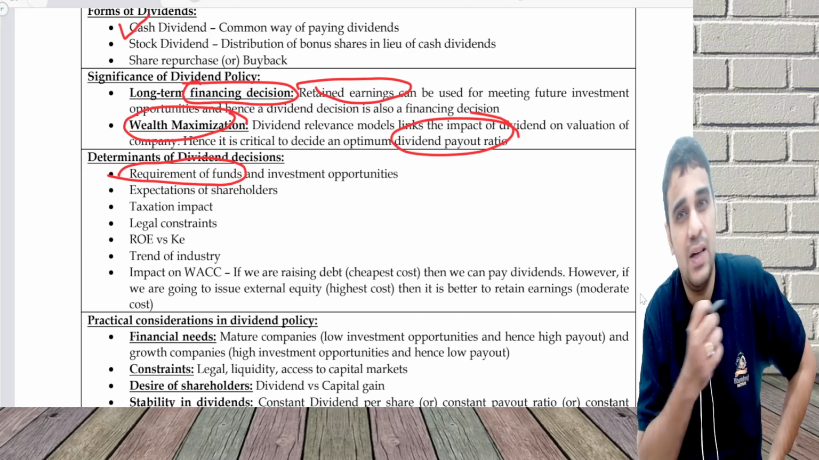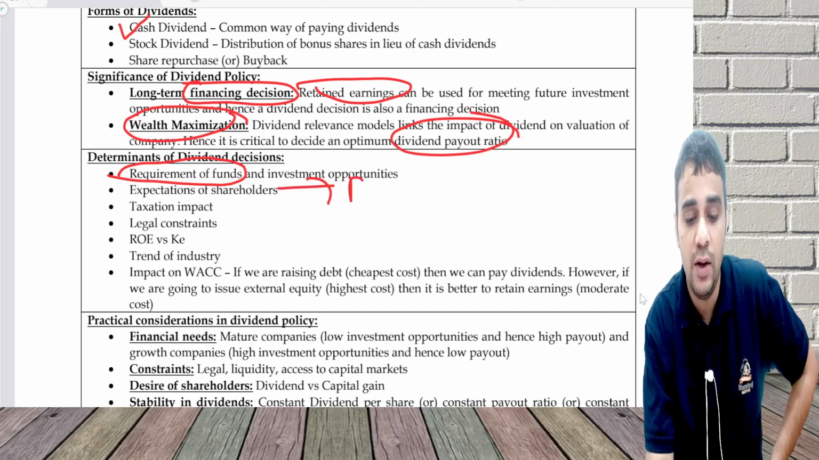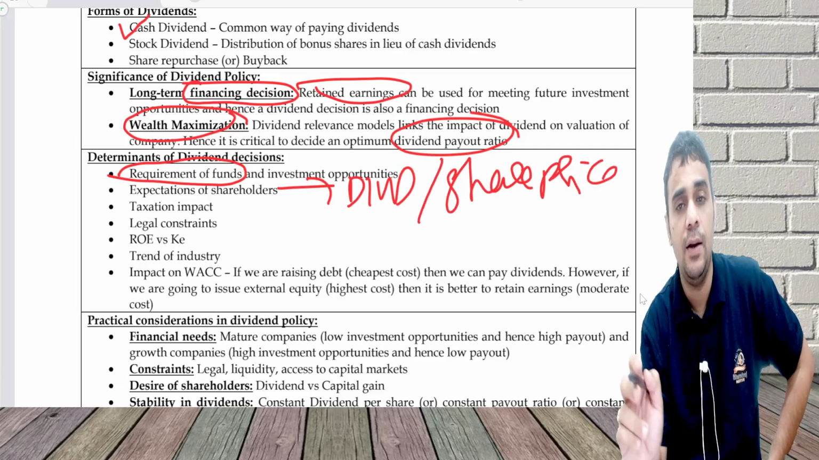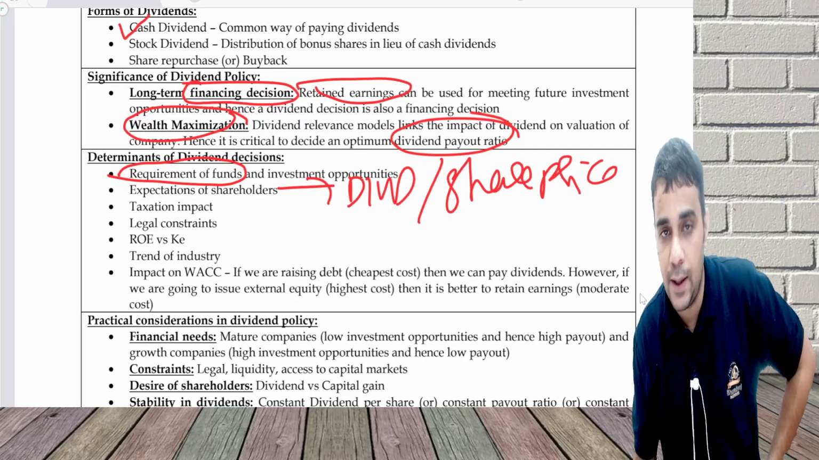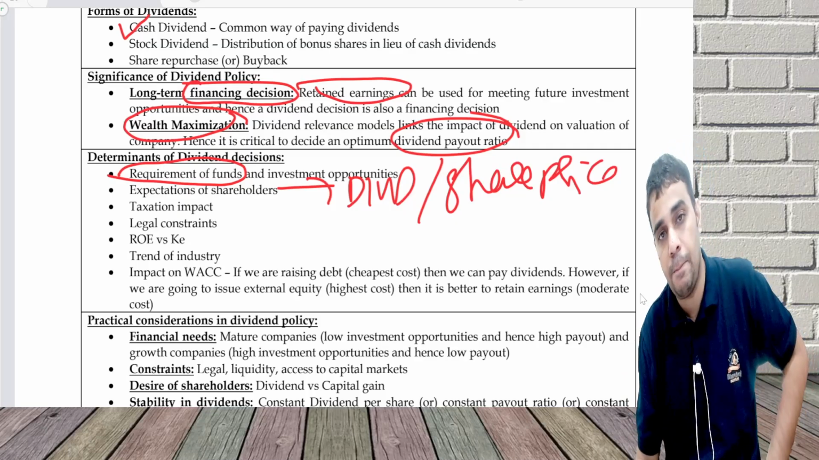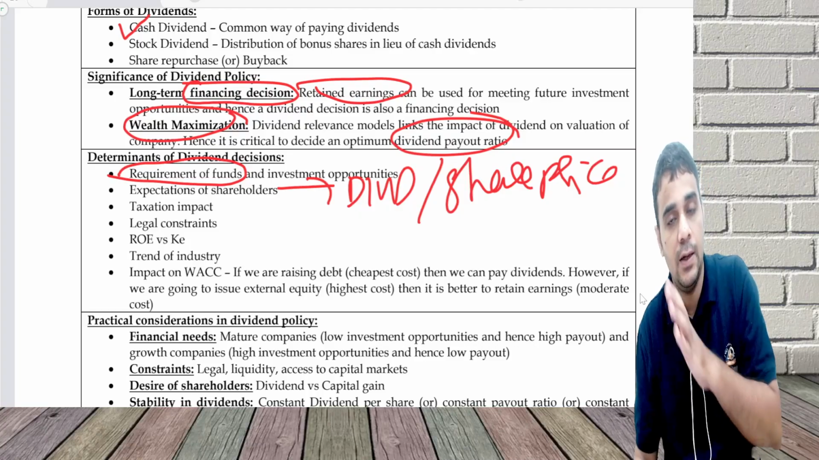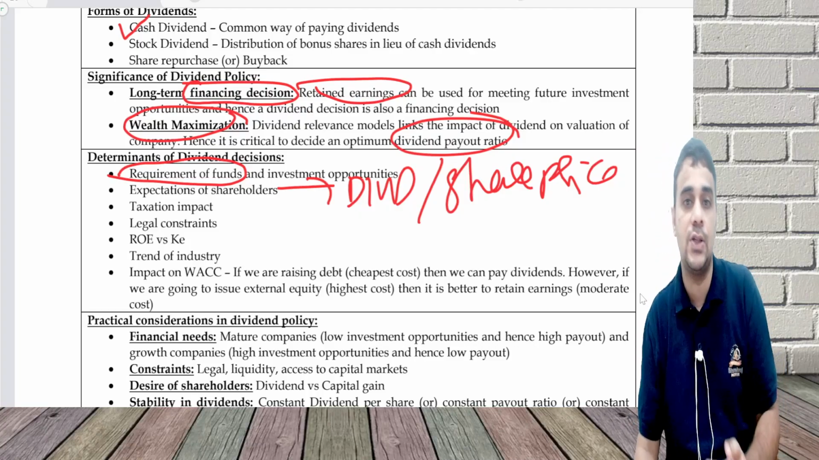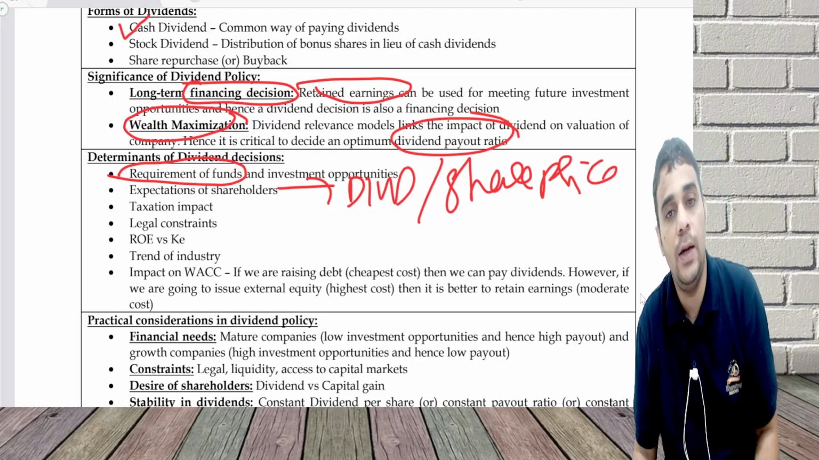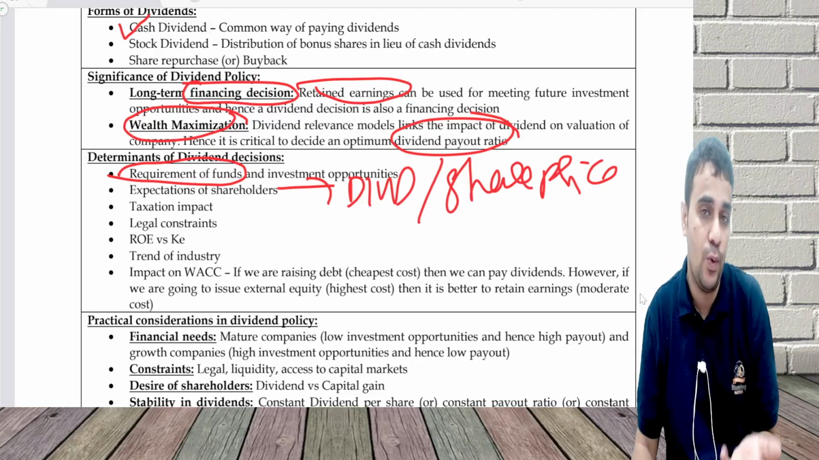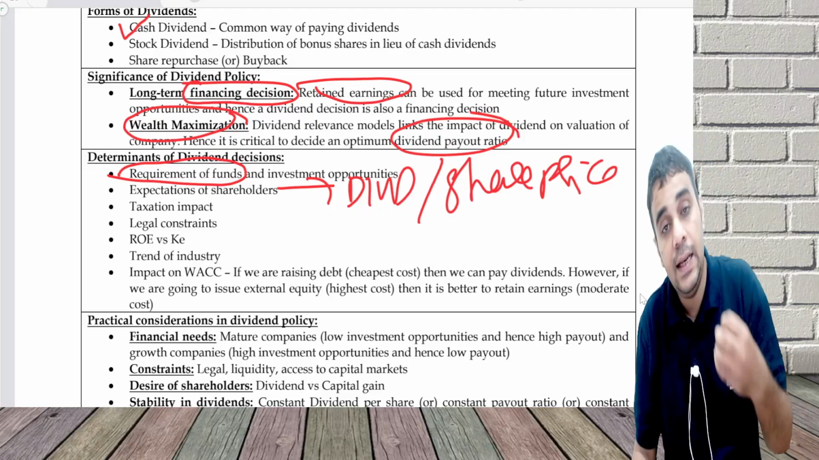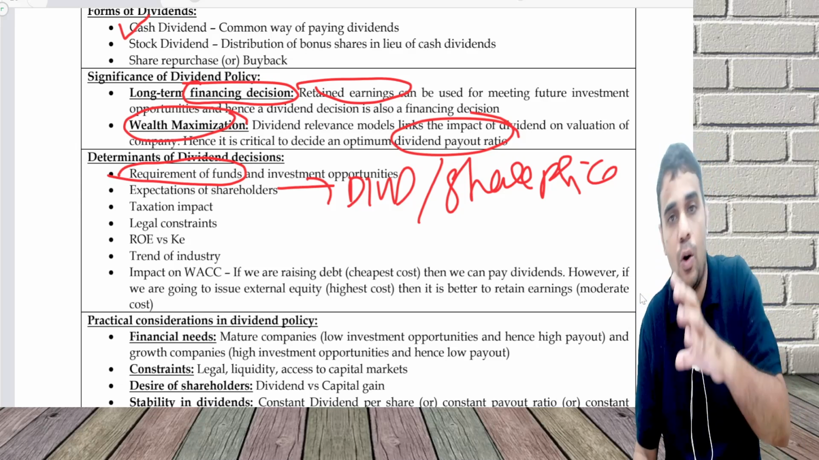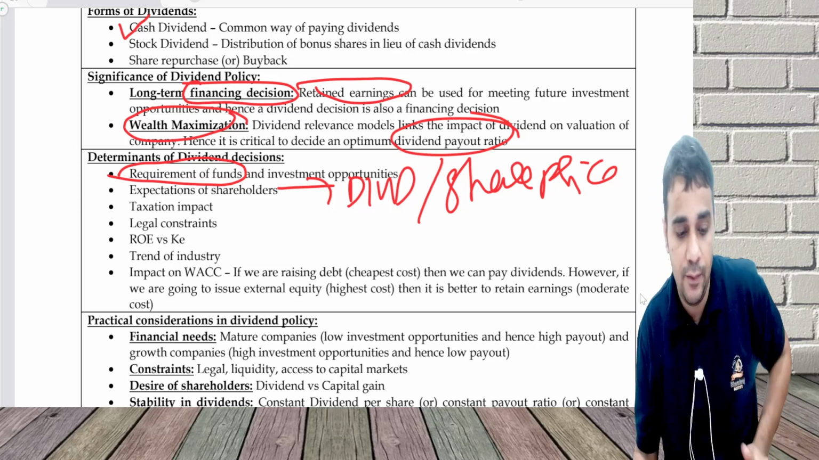What are my shareholders expecting? Do they want more dividend, or do they want share price appreciation? Because if I don't pay dividend, the value of the dividend is indirectly reflected in share price. Taxation impact: dividend tax rates versus capital gain rates. If dividend taxation rates are on the higher side, I wouldn't pay dividend. If dividend tax rates are on the lower side, I may pay dividend. Legal constraints: the Companies Act has certain restrictions, and you'll have to follow them and then pay the dividend.